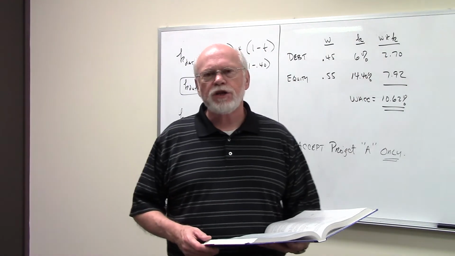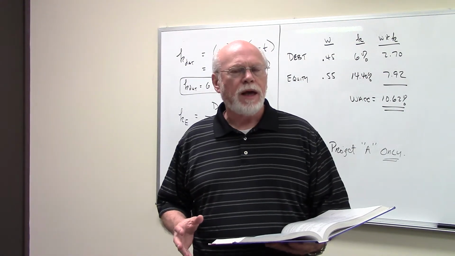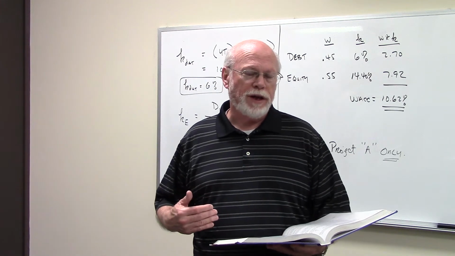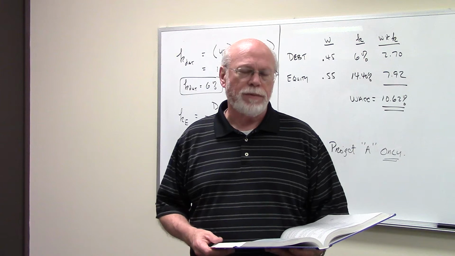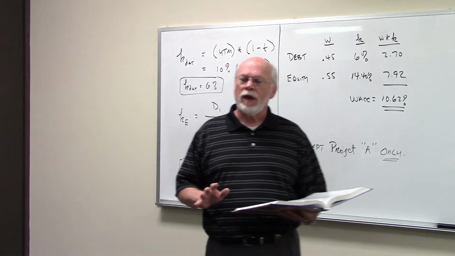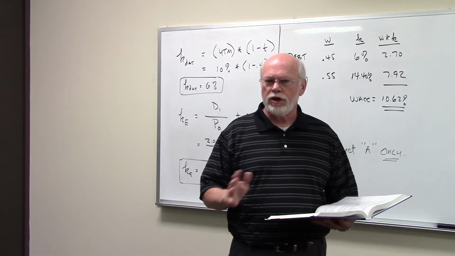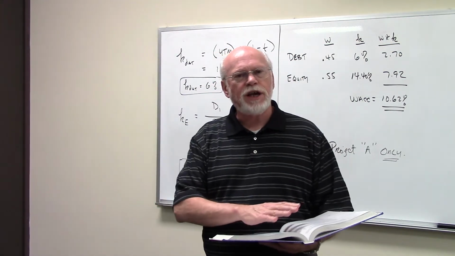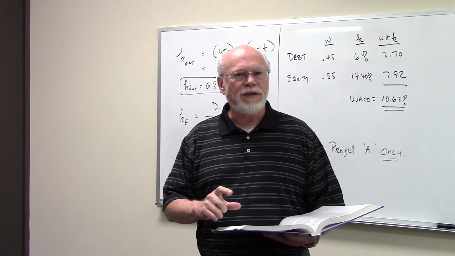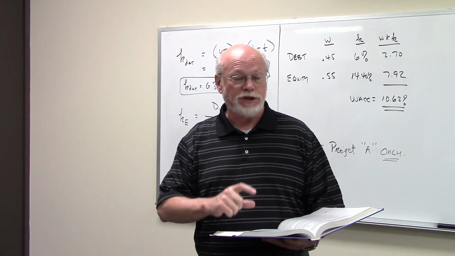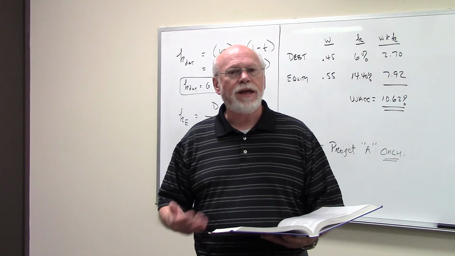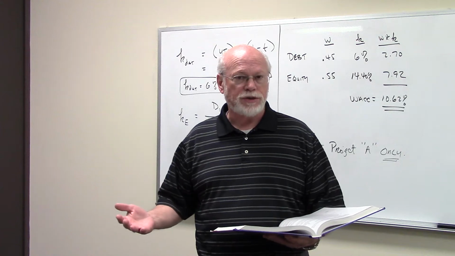Now this chapter again deals with the cost of capital and the appropriate cost of capital to worry about if you're a company, which is the weighted average cost of capital. And this is a problem that's going to introduce you to the weighted average cost of capital. Now, just as a student, you should understand that if the question is ever, what's the weighted average cost of capital? The first thing you always have to do is calculate all the component costs of capital. And once you have all of that, then you can indeed calculate the weighted average cost.